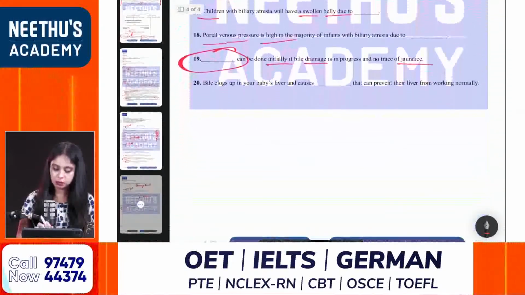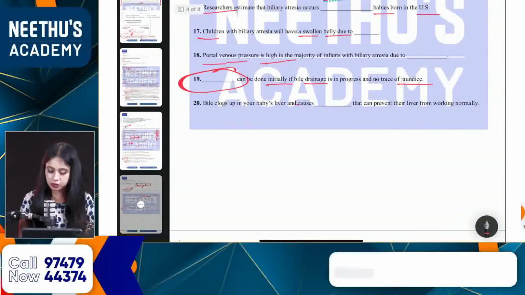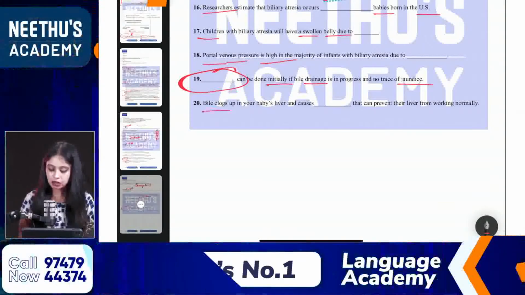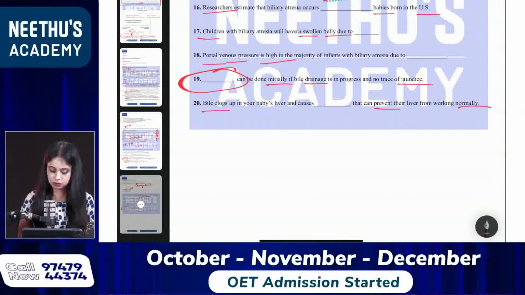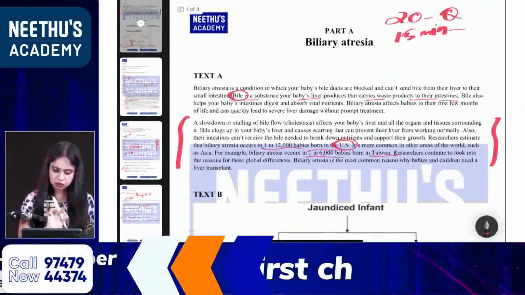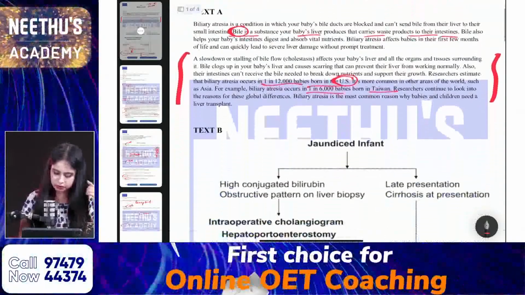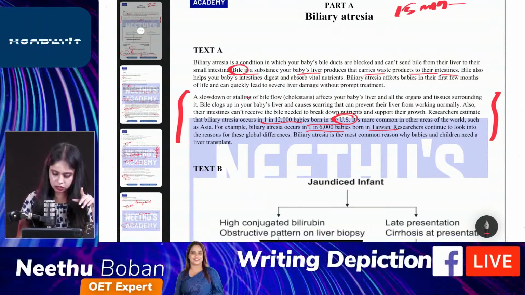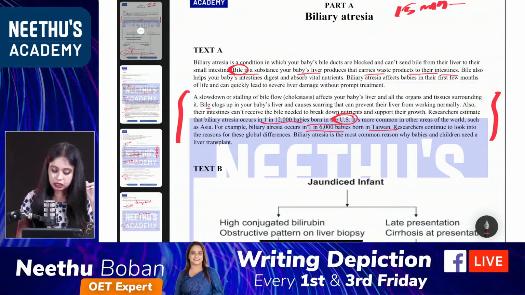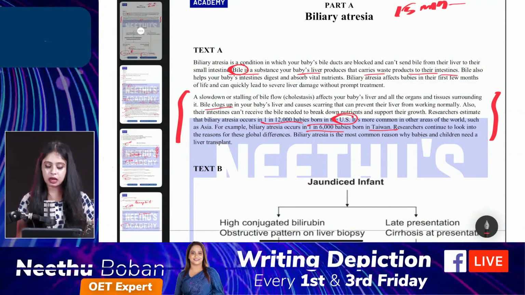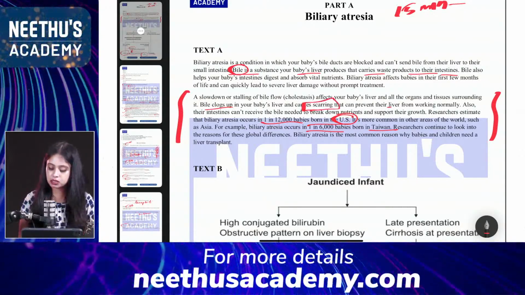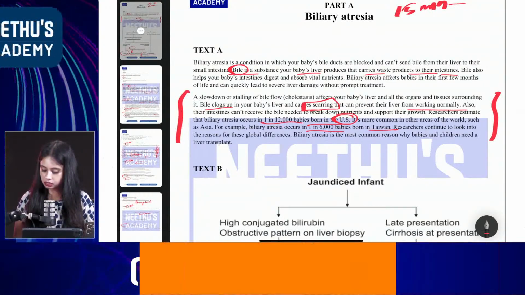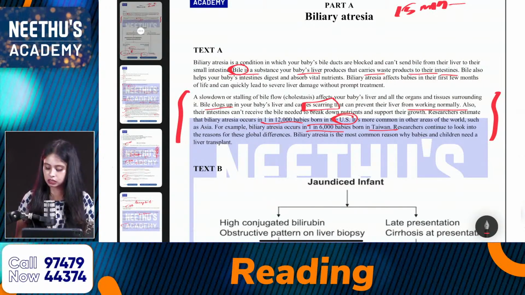And the last question. Bile clogs up in your baby's liver and causes dash that can prevent their liver from working normally. So bile clogs and prevent normally. What is the correct answer? I think it is mentioned in text A. Already I've read that line. Scarring. I think it is here. Yes. Bile clogs up in your baby's liver and causes scarring that can prevent their liver from working normally. So the answer is scarring. Yes, Priya. Yes, Devi. Scarring. Any other answers other than scarring?